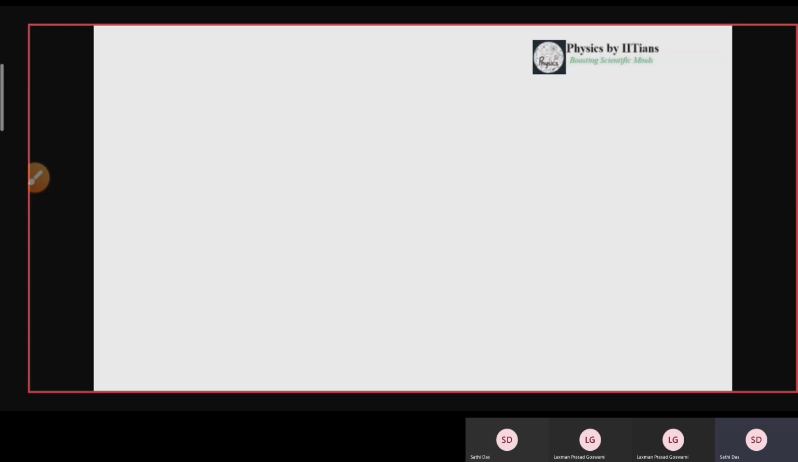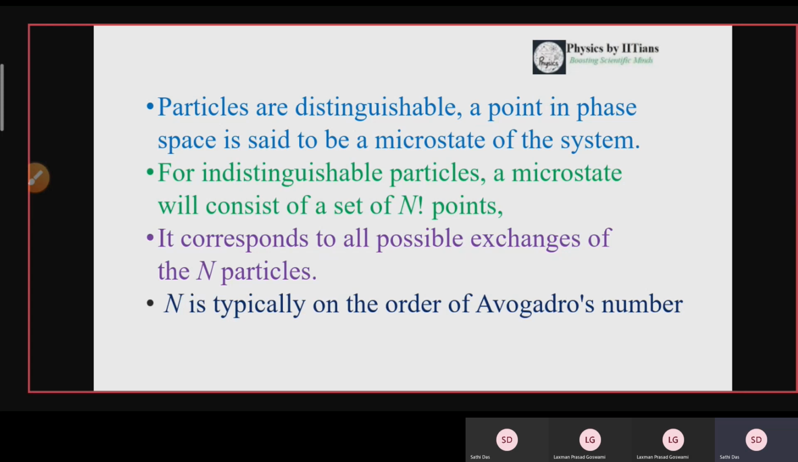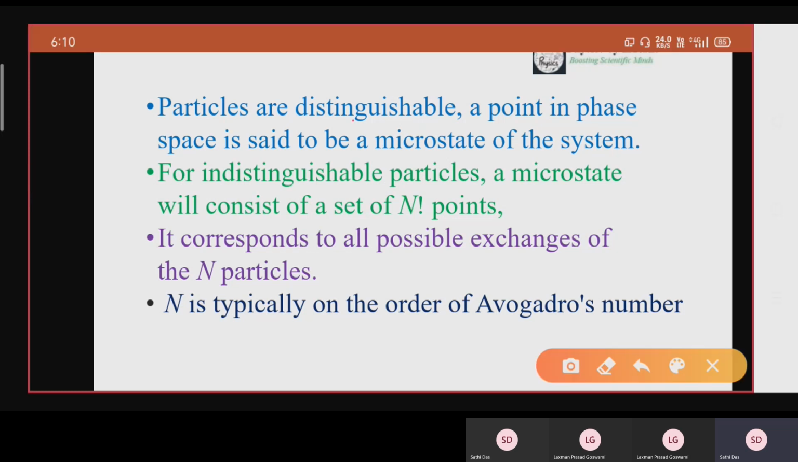Now you may have a question: what will be the case if the particles are distinguishable, and what will be the specifications for the phase space if the particles are indistinguishable? That is, one for the classical particles, another for the quantum indistinguishable particles. Let us first understand the case where the particles are distinguishable. Then a point in phase space is said to be a microstate of the system. Suppose you have a phase space and in that you specify a point. Now you have a question: what is the meaning of that point? It specifies the microstate of the system.